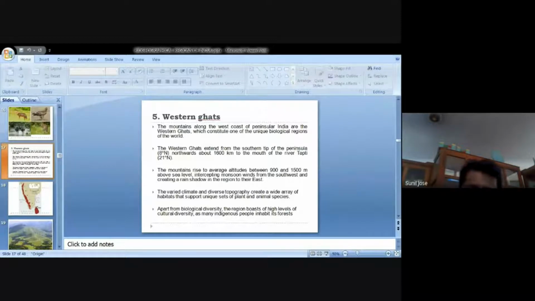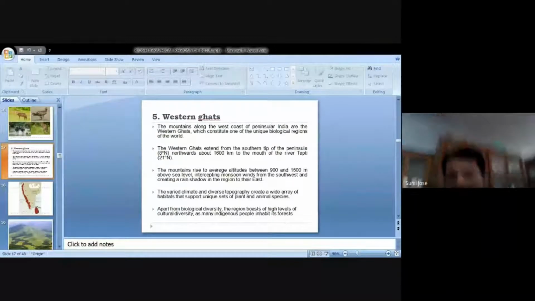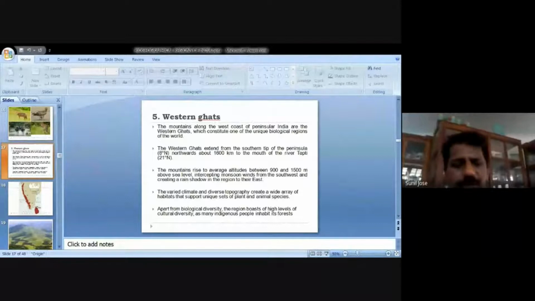Due to the presence of the Western Ghats, the monsoon winds or rain clouds are blocked, and the rain comes to Kerala, Karnataka, Goa, and Western Maharashtra. So that is the importance of the Western Ghats. If the Western Ghats were not present, most of the rain would go to the east.